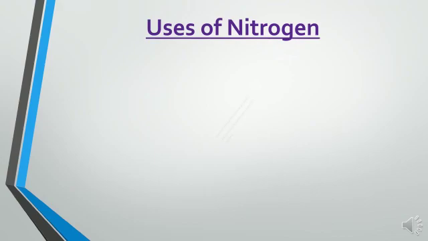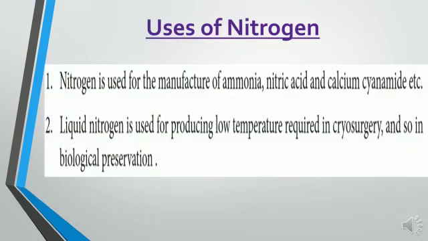Uses of nitrogen. First one, nitrogen is used for the manufacturing of ammonia. By the Haber's process, we can synthesize ammonia. It can be done with the help of nitrogen. It is also used for the manufacturing of nitric acid by the Ostwald process, another important method for the preparation of nitric acid with the help of nitrogen. It is also used for the preparation of calcium cyanamide. These compounds are prepared with the help of nitrogen.